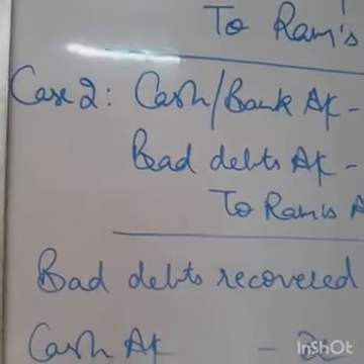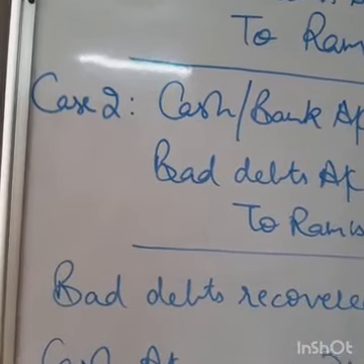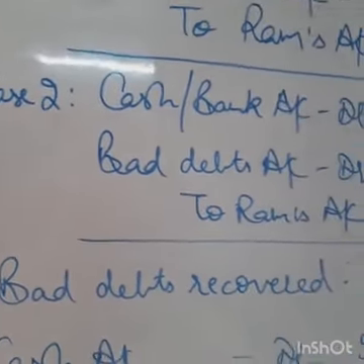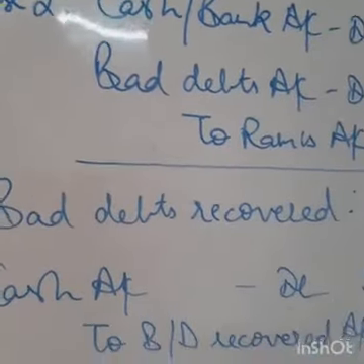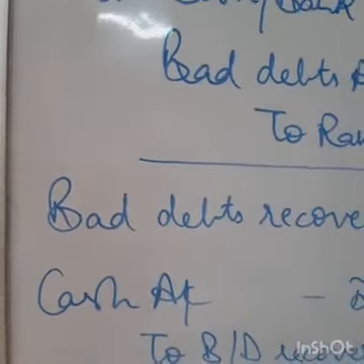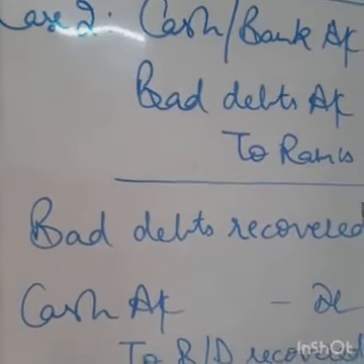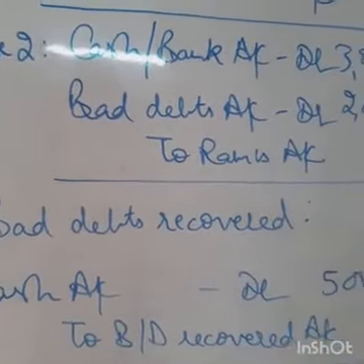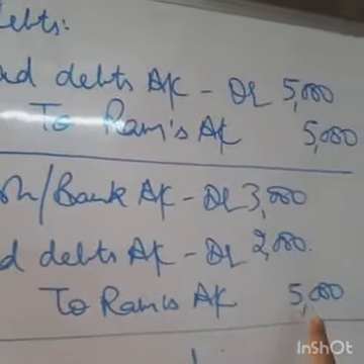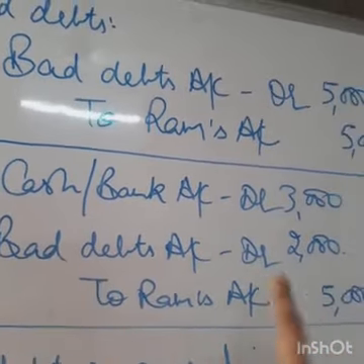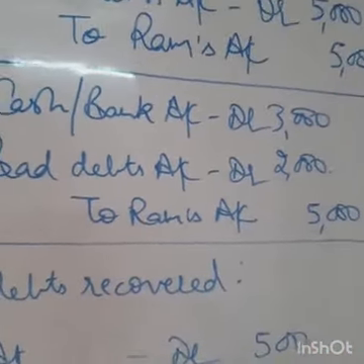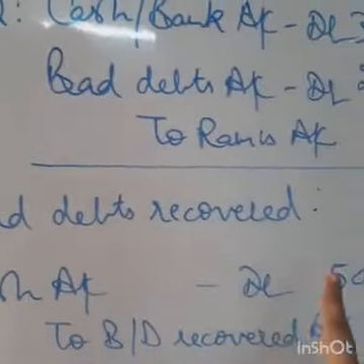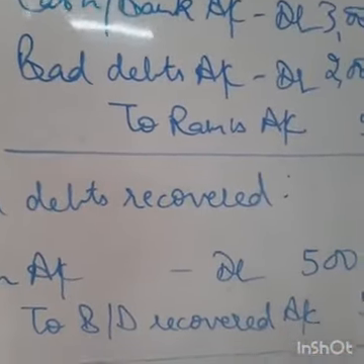Bad debts recovered means sometimes a debtor whose account was earlier written off as bad may pay some amount, partly or fully. If he pays something, then that will be shown under either cash or bank account, bank account in case the cheque is received. So cash account will be debited with the amount of money received from him. Let's say from Ram, rupees 2,000 was bad, 2,000 could not be recovered. Now out of 2,000 he is paying back rupees 500. So cash which is coming into our business will be debited with rupees 500.